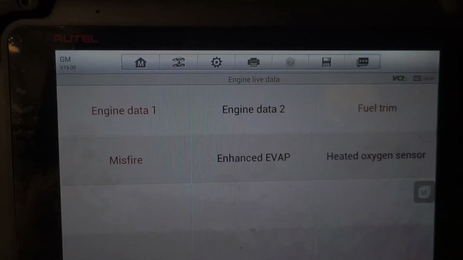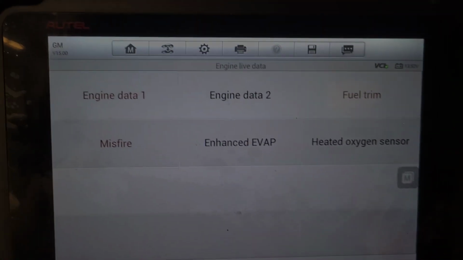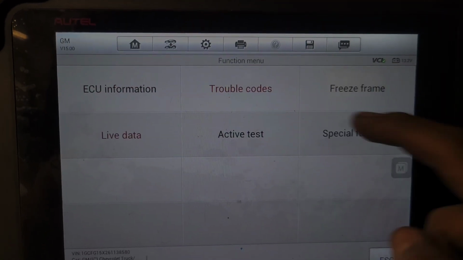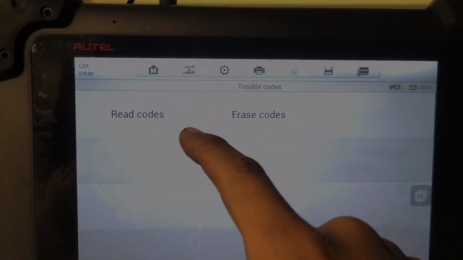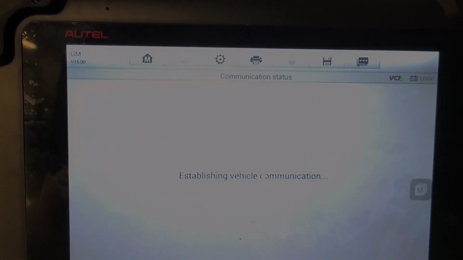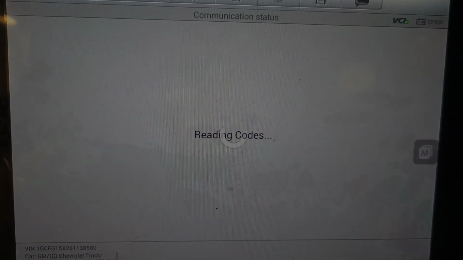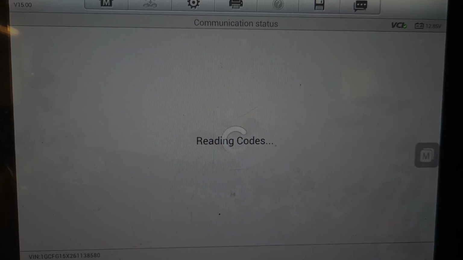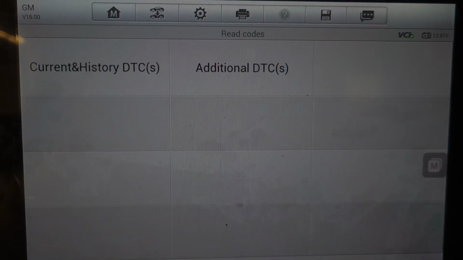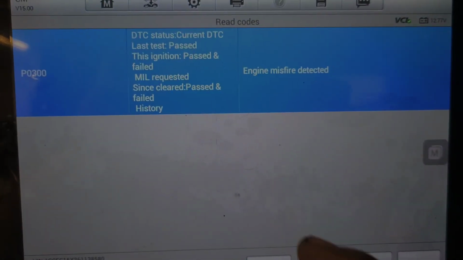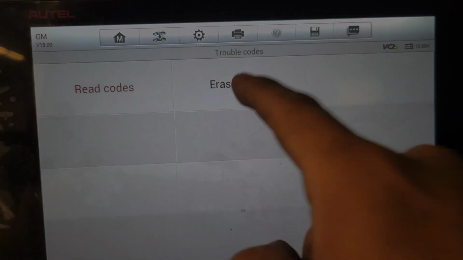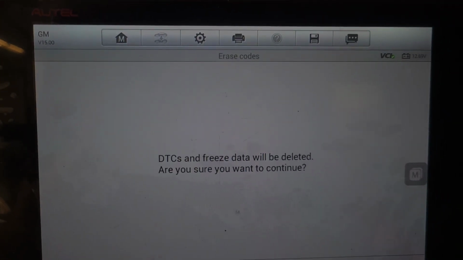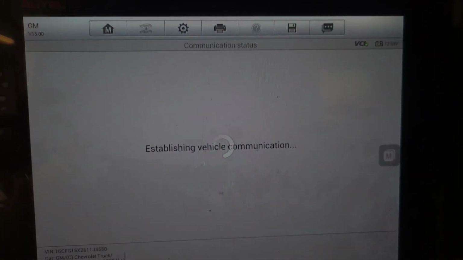Now, let me turn off this vehicle here and let's erase trouble codes. The reason you don't want to erase trouble codes too early is that you want to have the codes registered so you can look at freeze frame and see under what conditions the problem occurred. So this is the misfire detected. Let's erase codes. Sure, want to continue? Yes.